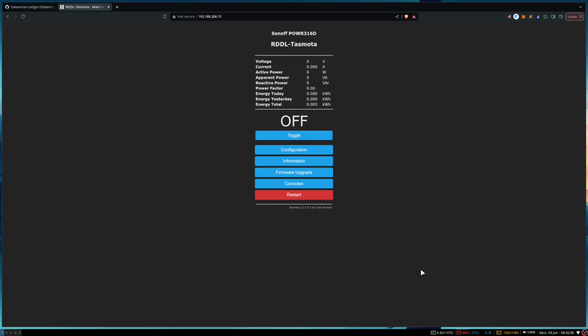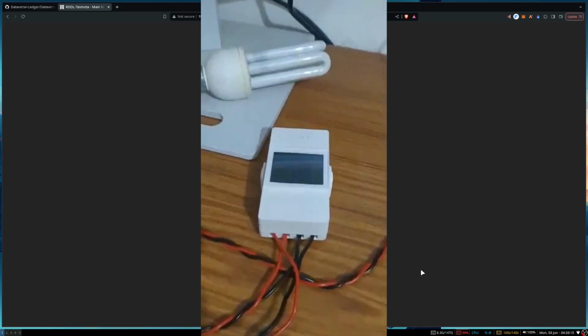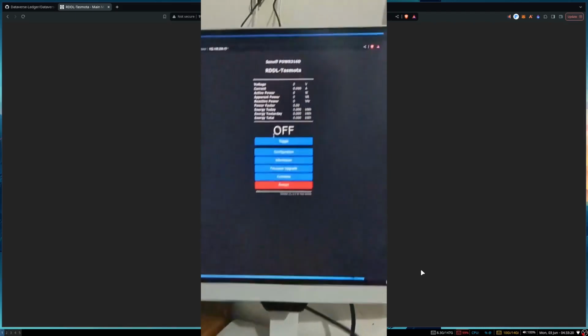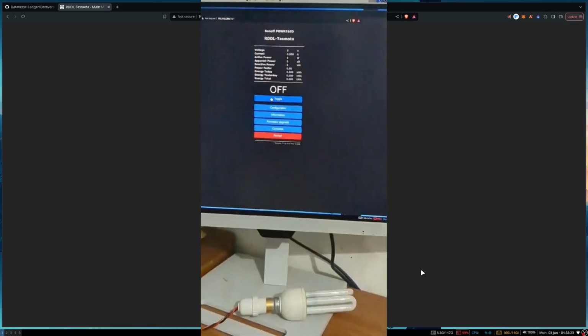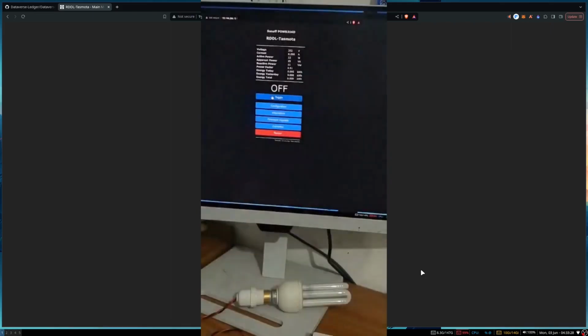So now let's see how a device can connect to Dataverse Ledger. For this, we have built a custom firmware using Tasmota, which is a widely used home automation firmware for smart devices. As you can see, we have this Sonoff device, and it is currently connected with my bulb. In the industry, this device can change, but the main concept of notarization will remain the same. For now, I have only this device, so I can show you with this Sonoff.